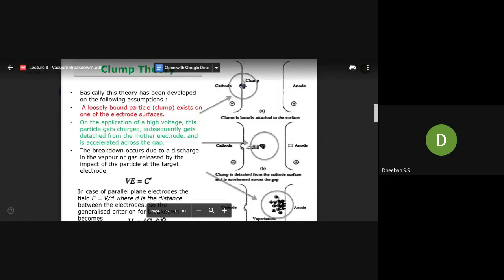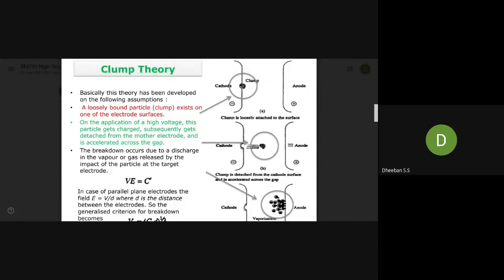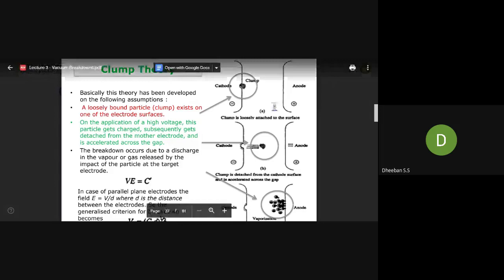It forms a clump which gets attached to the surface of the electrode, exposed to the vacuum medium, and there is no discharge between these two.